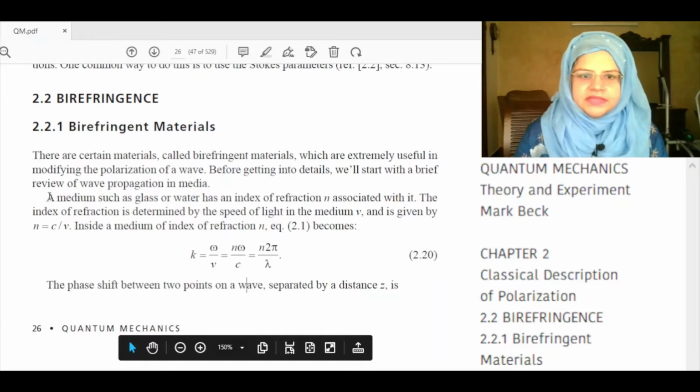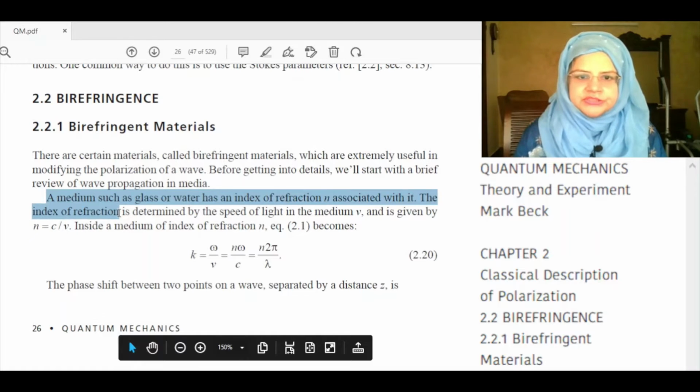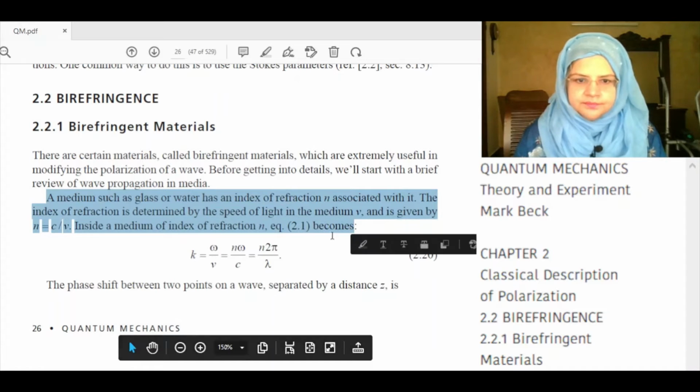A medium such as glass or water has an index of refraction n associated with it. The index of refraction is determined by the speed of light in the medium v and is given by n is equal to c over v. Inside the medium of index of refraction n, the wave vector becomes